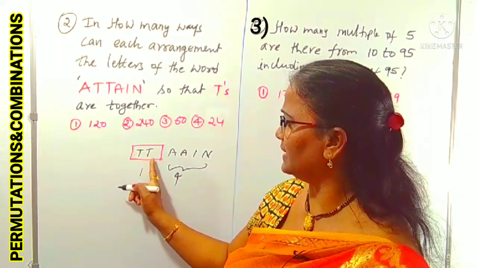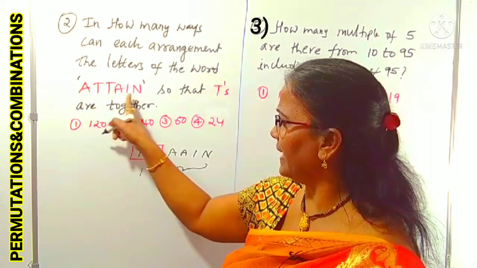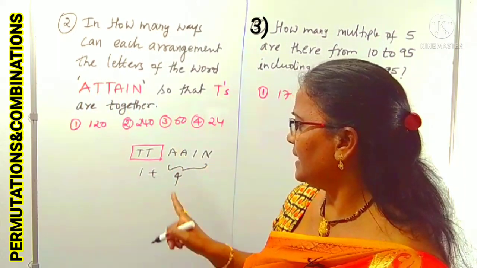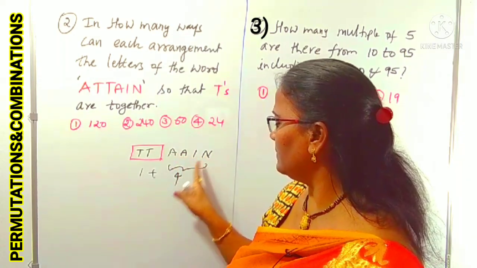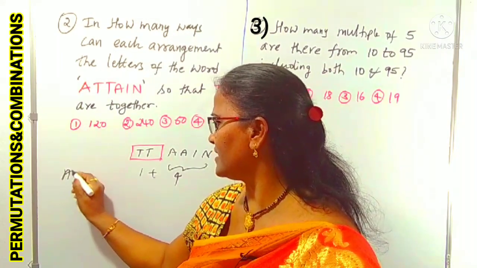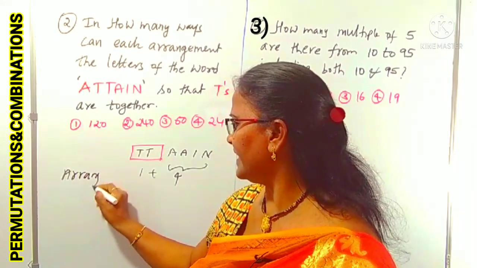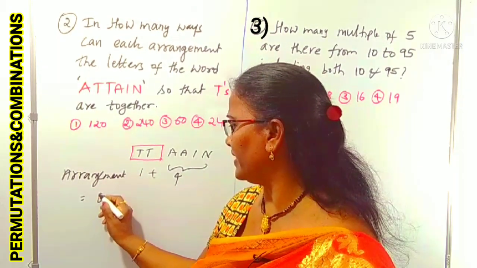You know, after filling the T and T in one place, the remaining letters are A, I, N. I have taken like this. Here, including this double T as one unit, the remaining 1, 2, 3, 4, 4 plus 1, 5 units we can arrange. Arrangement of 5 units can be done in 5 factorial ways.